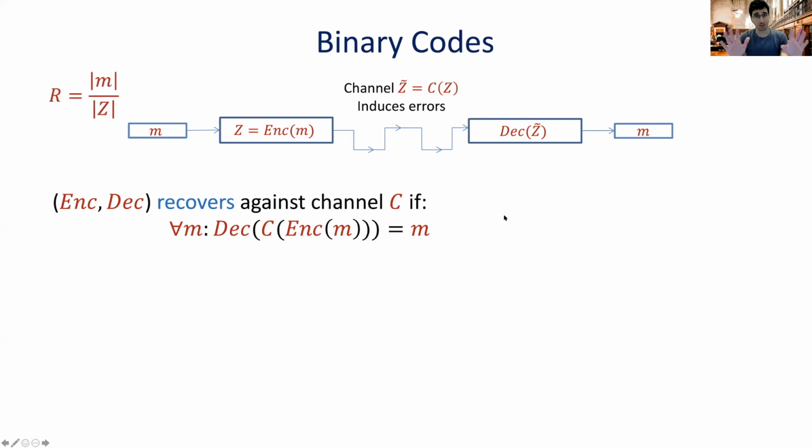Now, the rate of the code is the ratio between the length of the message and the length of the encoding of the message. So we want this to be as large as possible because this means that we didn't add a lot of redundancy.